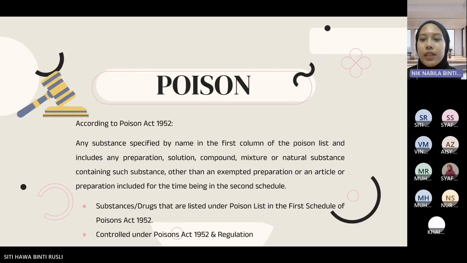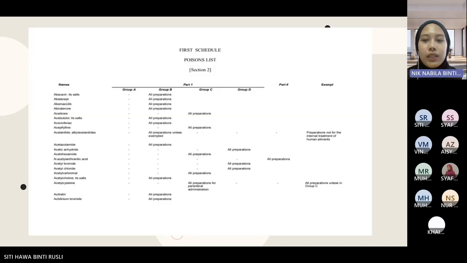Next, poison. According to Poison Act 1952, a poison is a substance or a drug that is listed under the poison list in the first column of the first schedule of Poison Act 1952. So these drugs or substances are controlled under Poison Act 1952 and regulation. Next, let's have a look at the poison list.